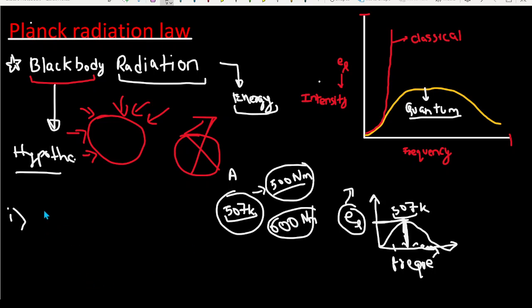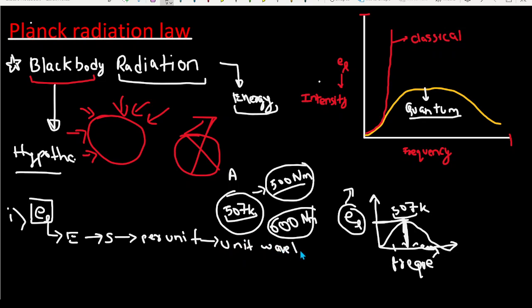The first important term is this E lambda. This is very important. You have to understand this. So what is E lambda? E lambda is the energy emitted by the black body per second per unit area in a certain unit wavelength range.